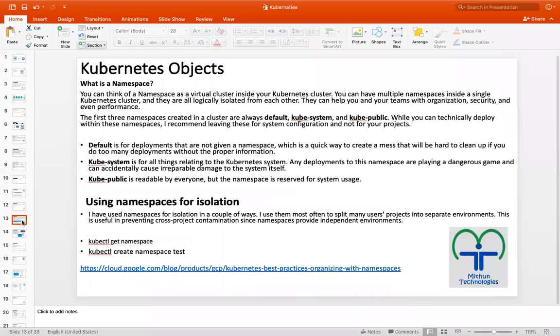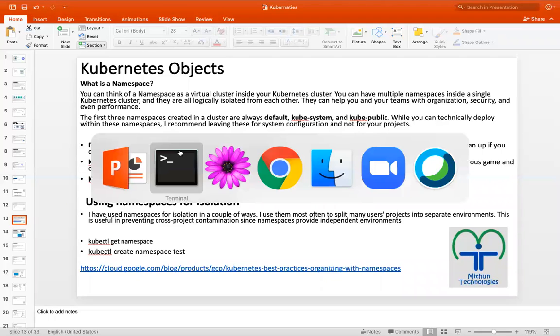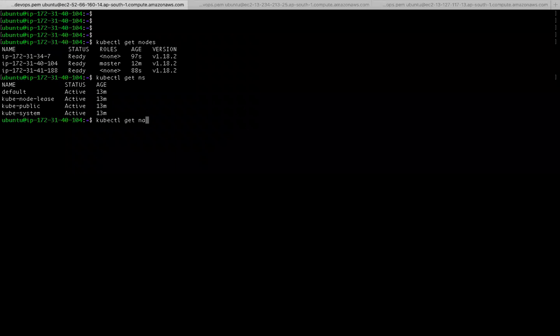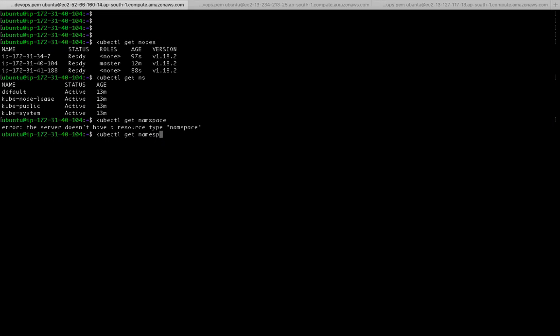And we have a lot of Kubernetes objects, like what is a Kubernetes namespace. kubectl get ns, or I can execute kubectl get namespaces. As of now, I have these many namespaces.